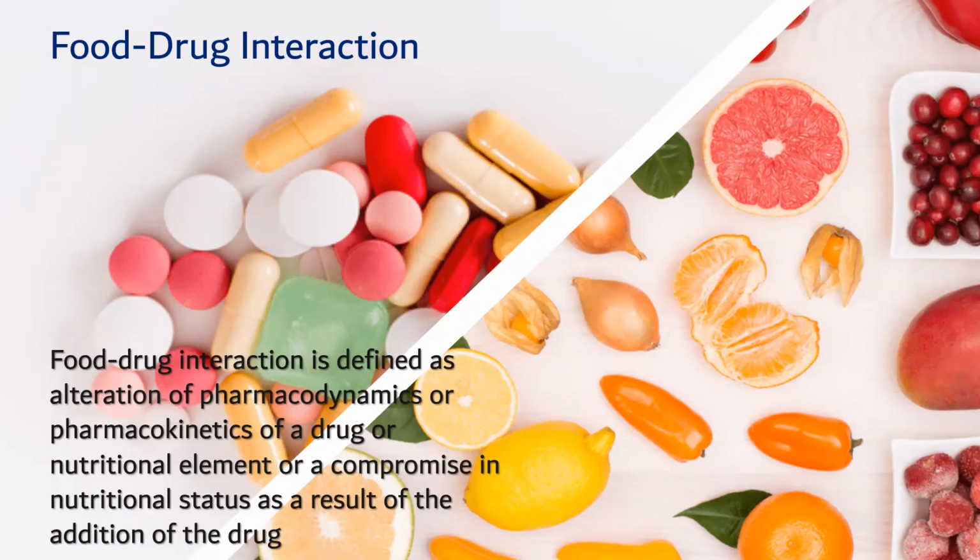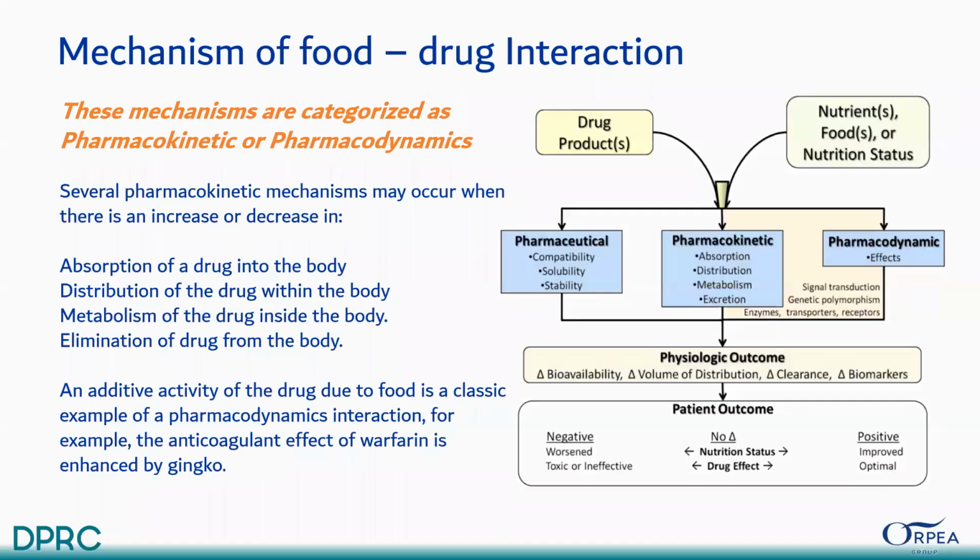Food-drug interaction is defined as alteration of pharmacodynamics or pharmacokinetics of a drug or a nutritional element, or a compromise in nutritional status as a result of the addition of the drug. The mechanism of the interaction is, as you can see in the picture on the right side, drug and nutrition or food we are taking together, and in response to that, three responses come: pharmaceutical, pharmacokinetic, and pharmacodynamic. In the pharmaceutical, compatibility, solubility, and stability are involved.